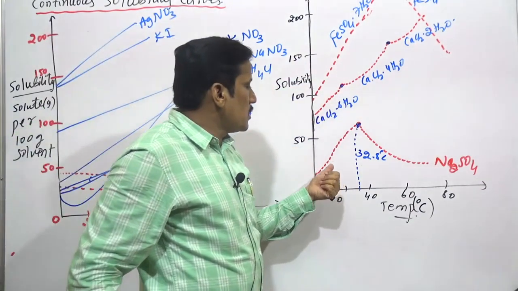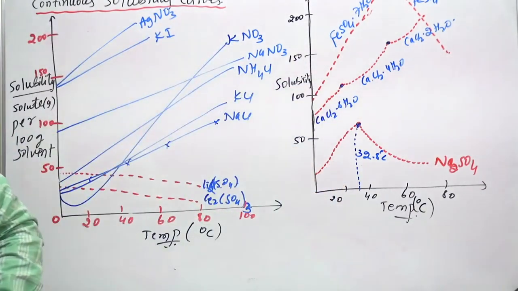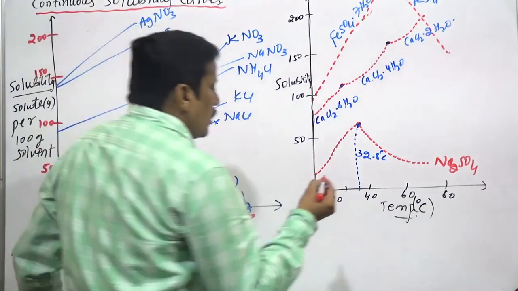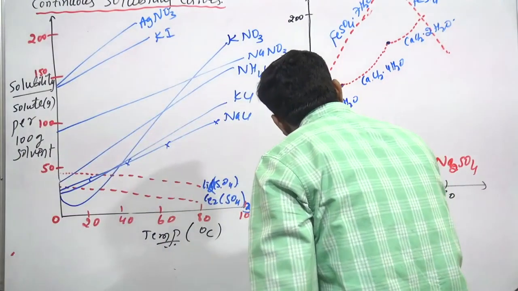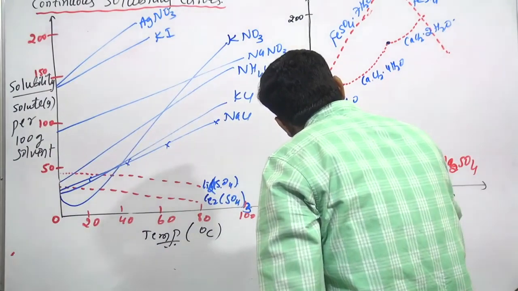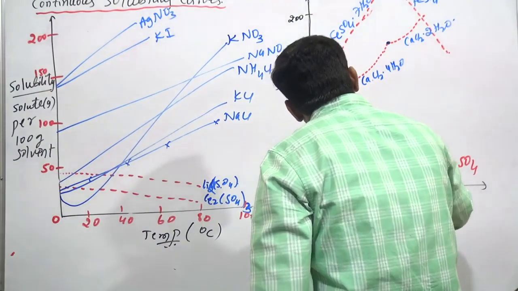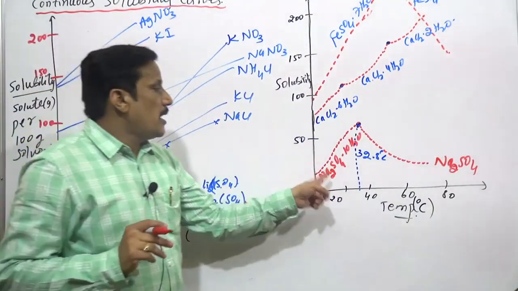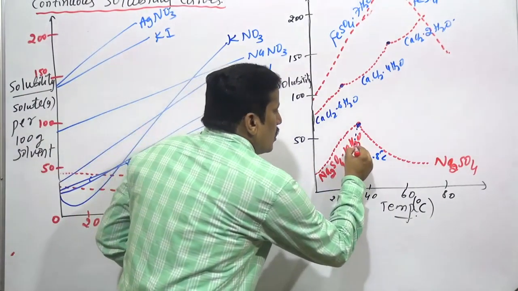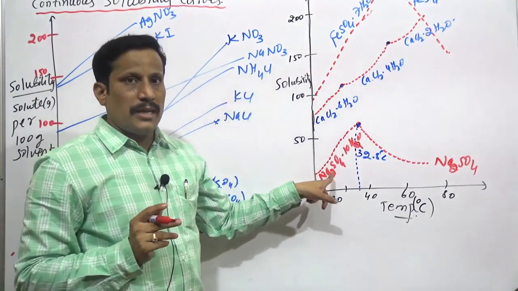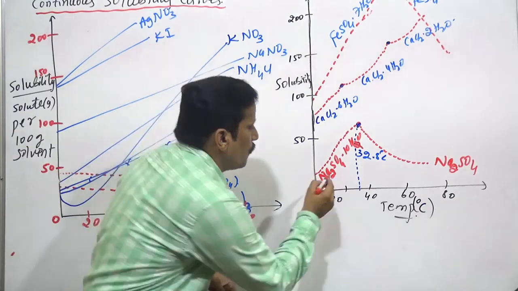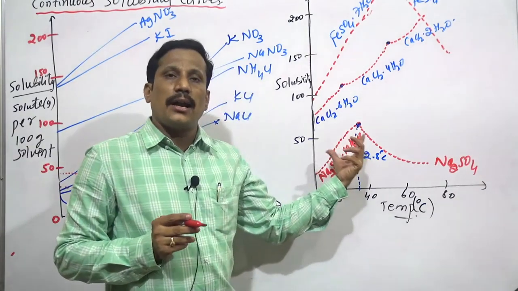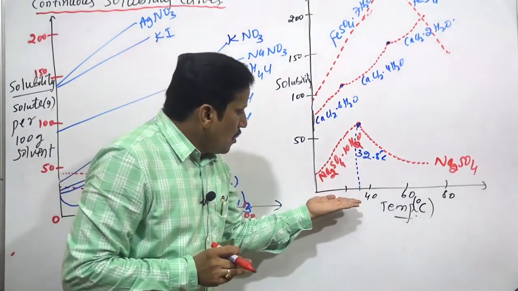First, sodium sulfate, Na2SO4·10H2O, sodium sulfate decahydrate.